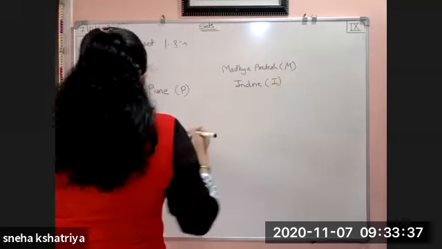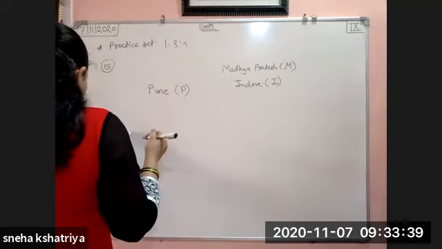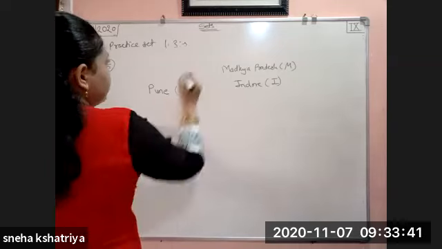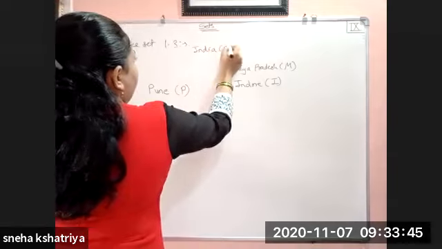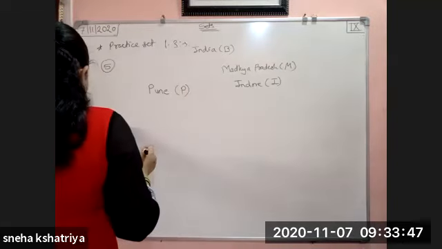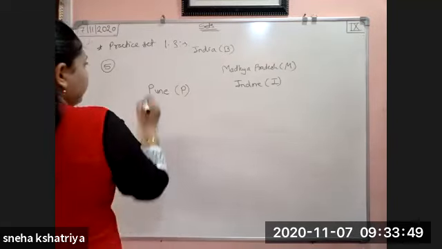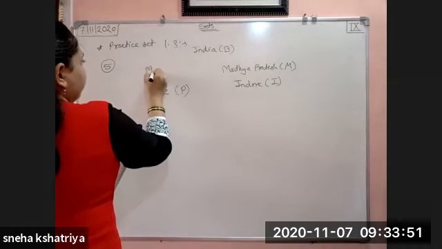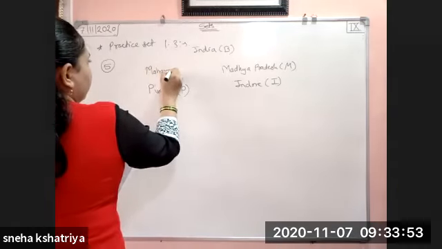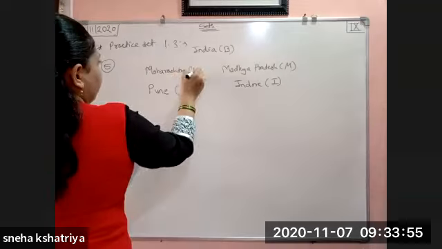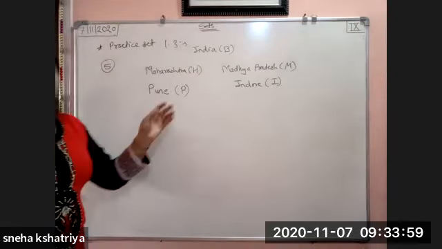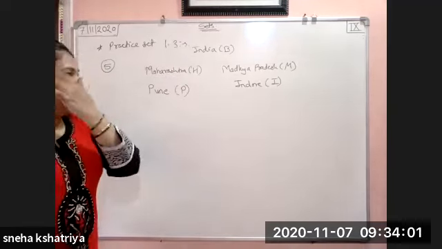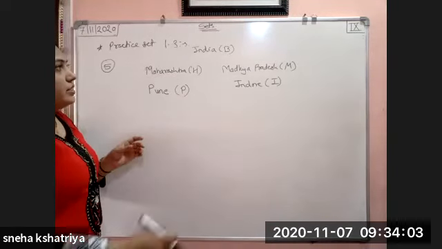It is denoted by I. B is the set of all residents in India. H is the set of all residents in Maharashtra. So we have to write down the subset relation between them.